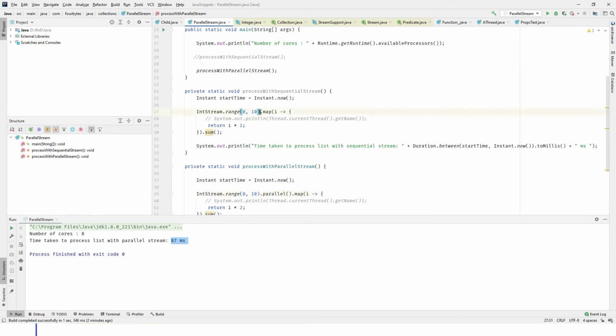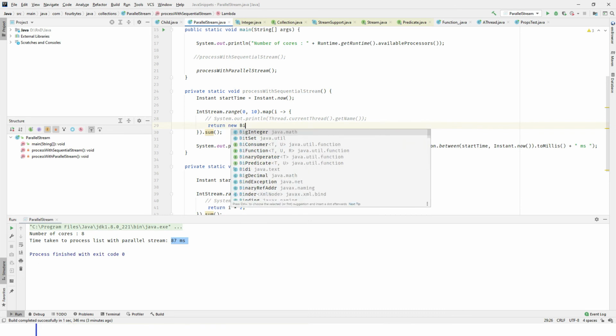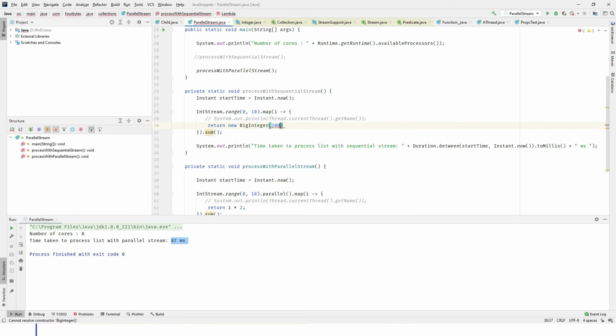This logic is not so heavy for the CPU, right? We are summing all the elements, and we are also multiplying the things. These are very small things that the CPU can do in milliseconds itself, right? But instead of doing this simple operation, let me do some heavy task over here. So I'm taking a big integer. That big integer is like 2000 digits huge. It will be a random number.